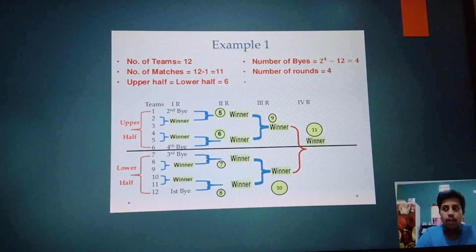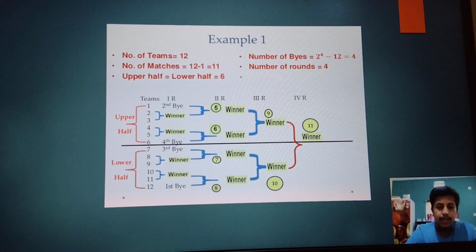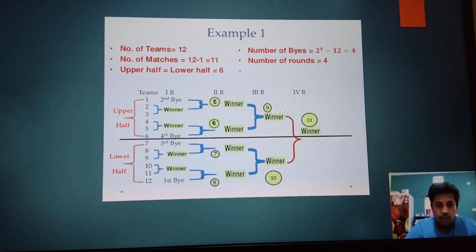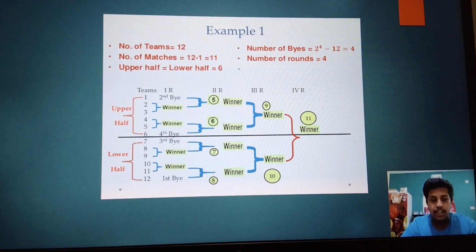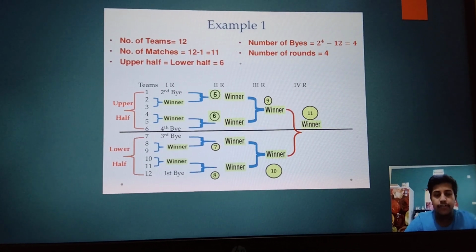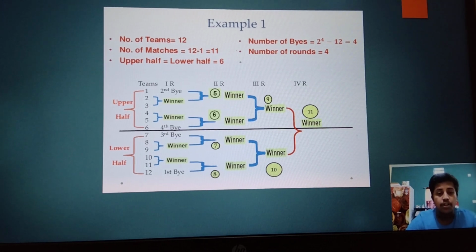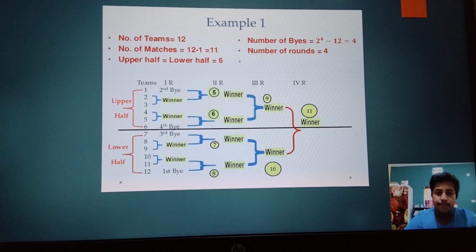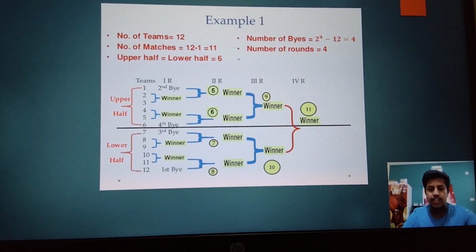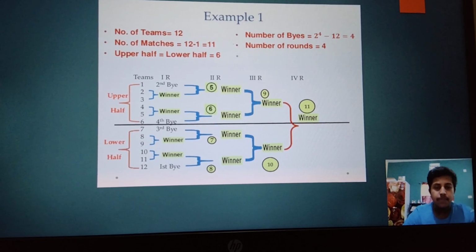Yes, it is given the total number of teams, 12 teams. So the total number of teams is 12. If there are a total of 12 teams, you can see clearly, first bye is given to the last team of the lower half. Second bye is given to the first team of the upper half. Third bye is given to the first team of the lower half. Fourth bye is given to the last team of the upper half. Then similarly, here 11 is the winner. We have made the 10th a winner. Okay, let it be. Anything it can be.